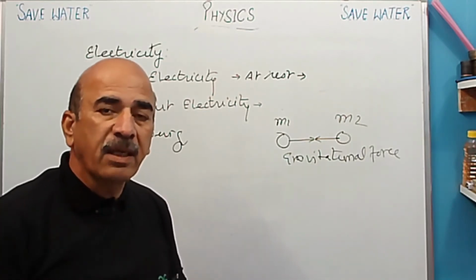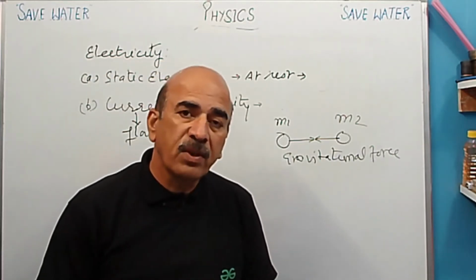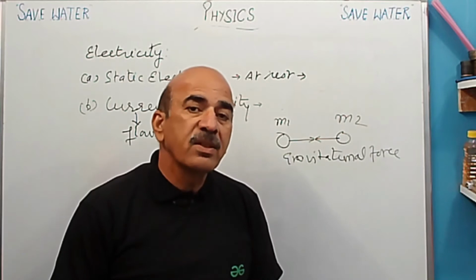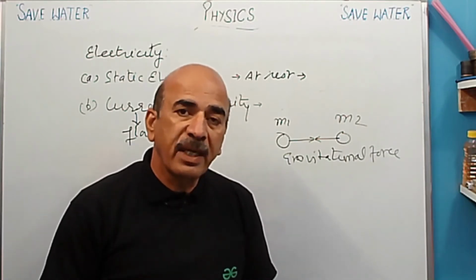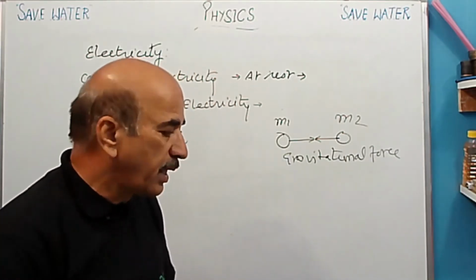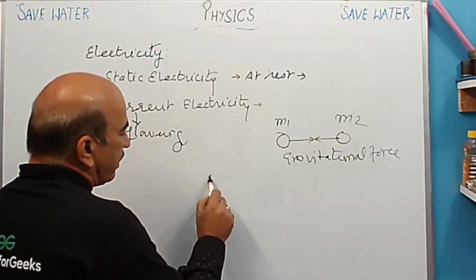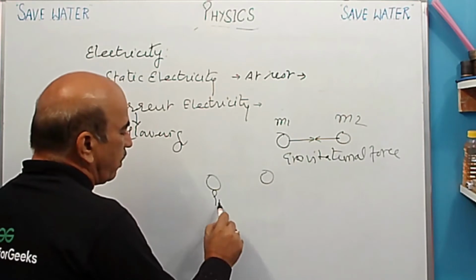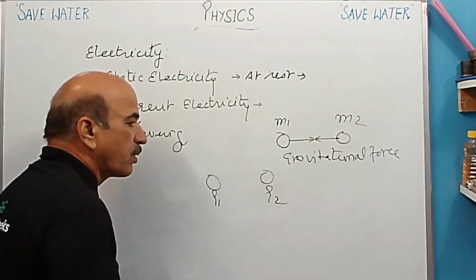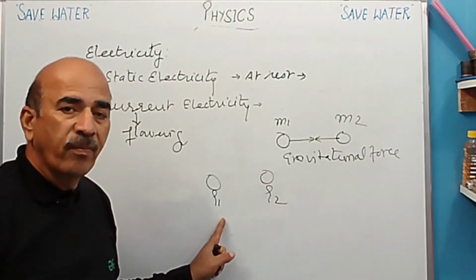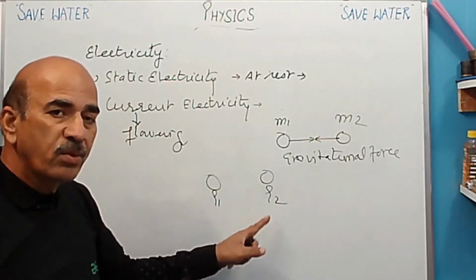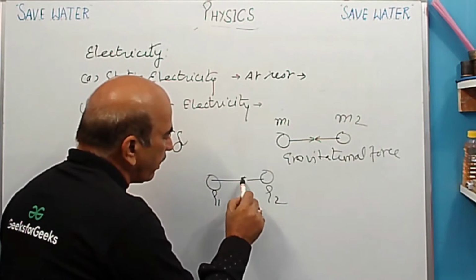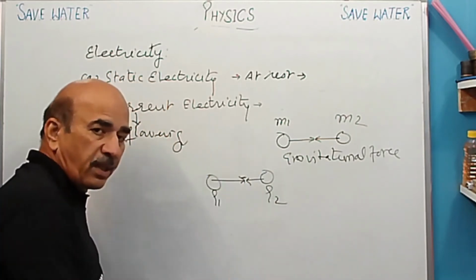It is acting between the charges. So what do we call this force? This force which is acting between the two charges is known as electrostatic force. This is the charge Q1 and this is the charge Q2. The charges are represented by Q. So this is Q1, this is Q2. The force between them will be a force of attraction and repulsion.